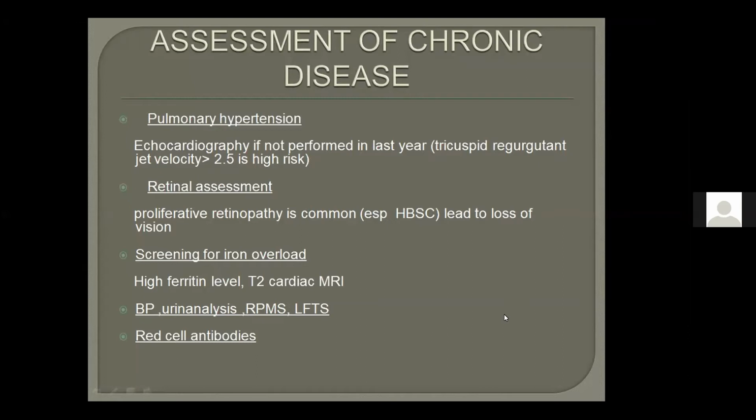So, blood pressure, urine analysis, renal parameters, and LFTs, liver function tests, are all for the assessment of end organ damage, so you have to look for them. We have to look for red cell antibodies in every condition, but specifically in conditions in which we mostly need to transfuse blood, like sickle cell and thalassemia. So we transfuse blood and there is a chance of having red cell antibodies. So pulmonary hypertension, how will we assess pulmonary hypertension? Who will tell me? Echo.